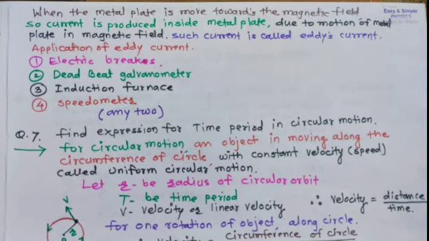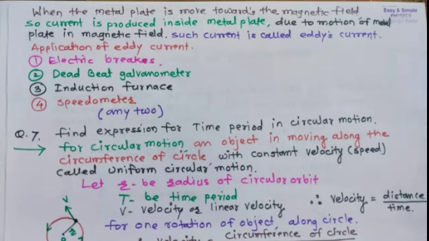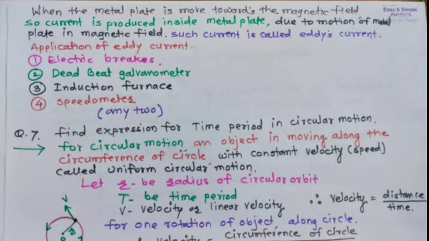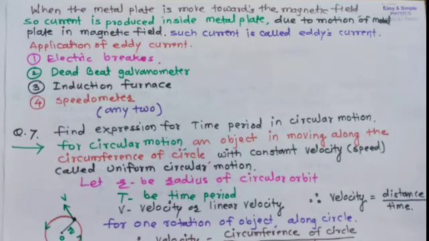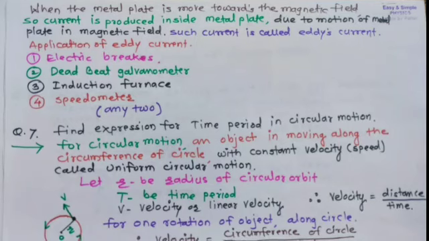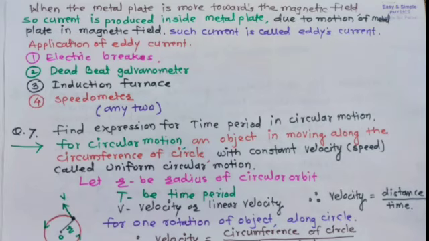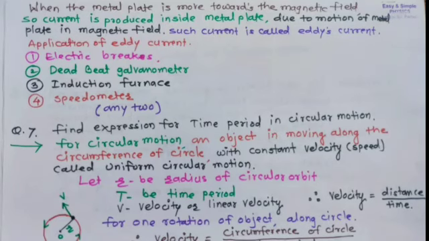When the metal plate is moved towards the magnetic field, so current is produced inside the metal. Due to motion of plate in magnetic field, such current is called as eddy current.